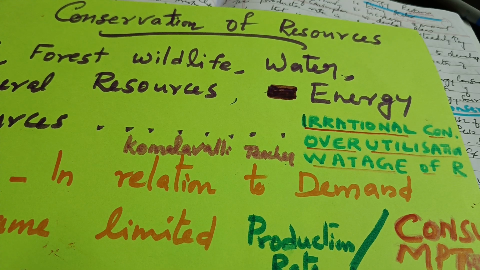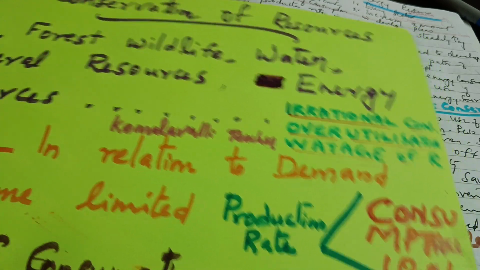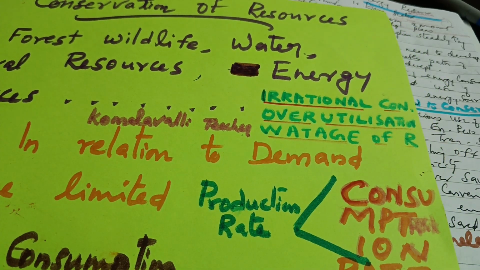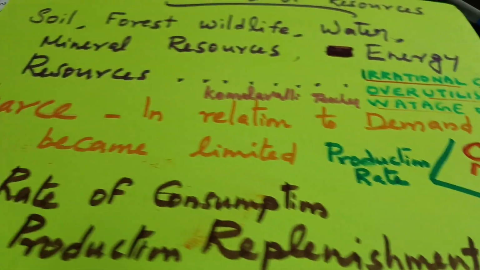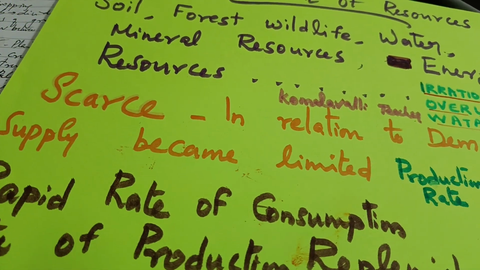Because people are using the resources in an irrational way, that is irrational consumption, over utilization, wastage of resources. Without planning, people use the resources, then the resources become scarce in relation to demand. That is another important reason.